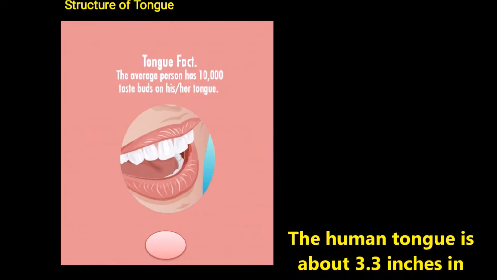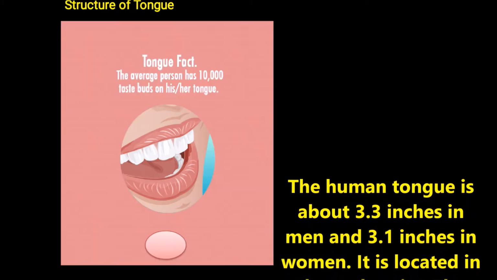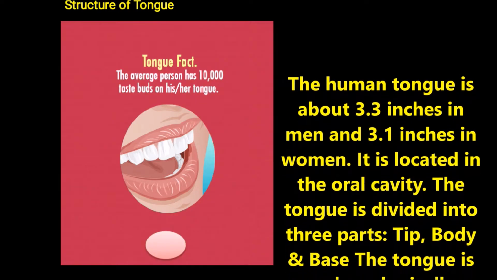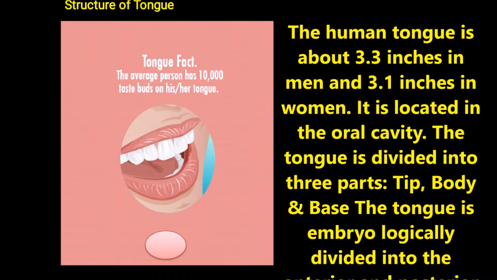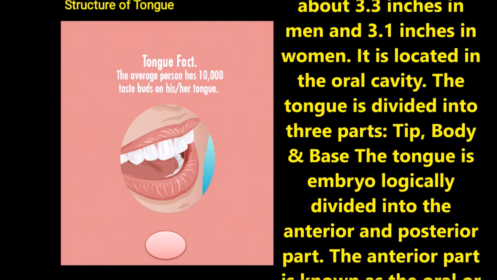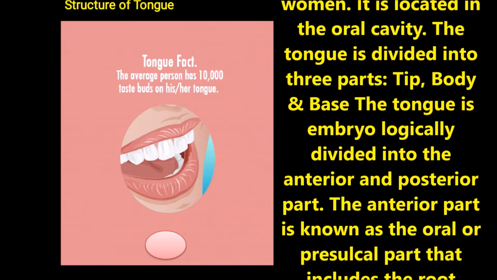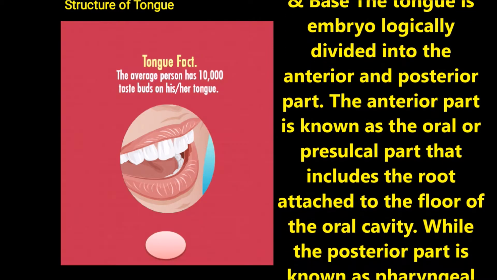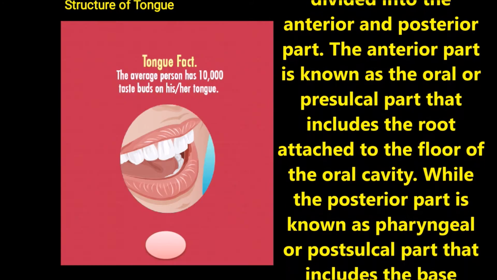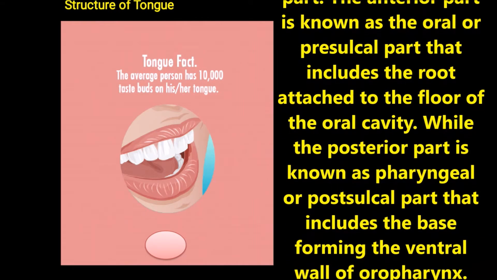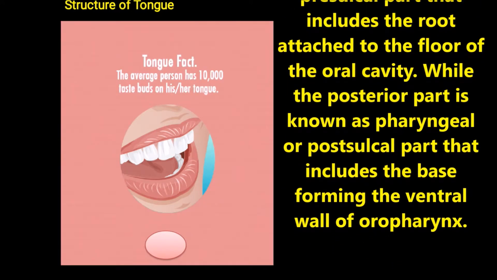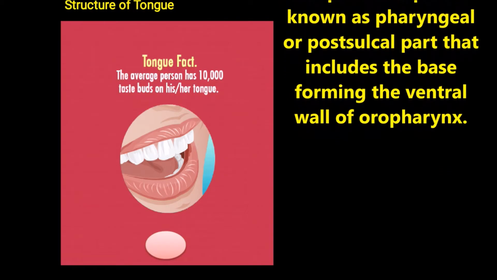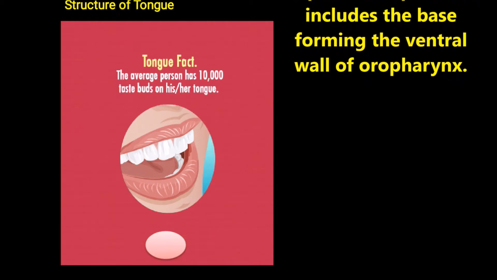Children, now let us study the structure of the tongue. The human tongue is about 3.3 inches in men and 3.1 inches in women, and it is located in the oral cavity. The tongue is divided into three parts: the tip, the body, and the base. It is embryologically divided into an anterior part and a posterior part. The anterior part is also known as the oral or presulcal part, which includes the root attached to the floor of the oral cavity, while the posterior part includes the base forming the ventral wall of the oropharynx.